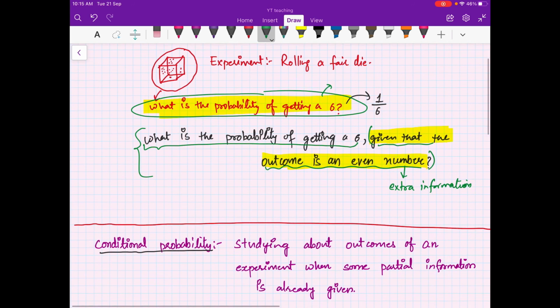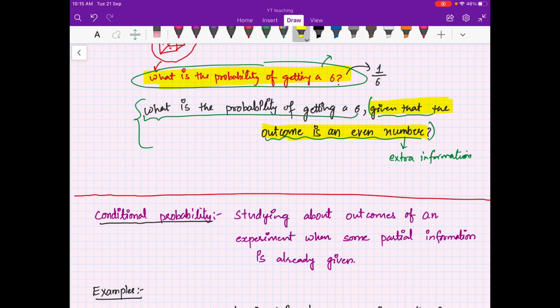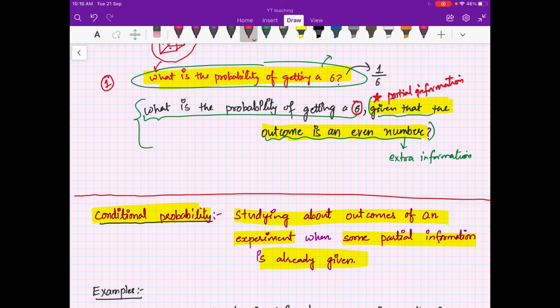Here I have written the definition: studying the outcomes of an experiment when some partial information is already given. In this case, the partial information is that the outcome is an even number, and I am asking you the probability of getting a 6. This is one example of conditional probability.